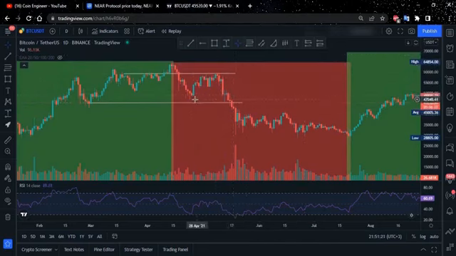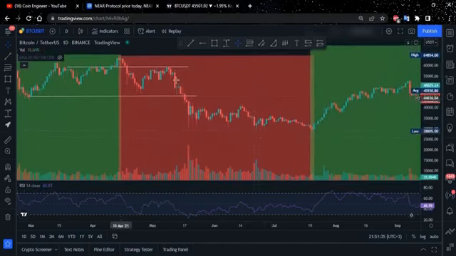Or what do we do? We don't. We bought it here, we held the position here, we didn't sell it. What did we do? We waited for more, and then the market started crashing, unfortunately. Okay, so this is the bear market part.